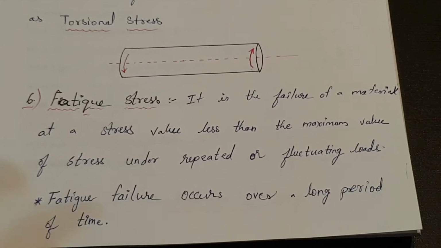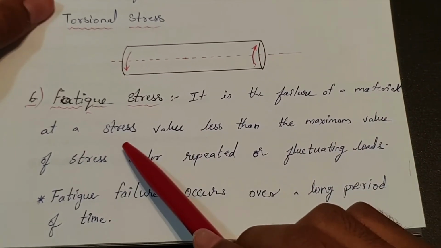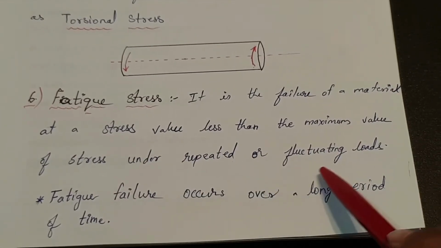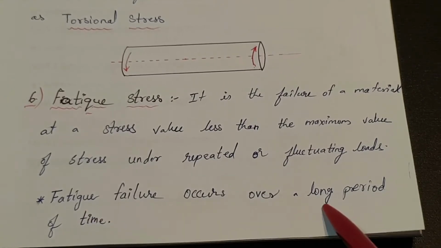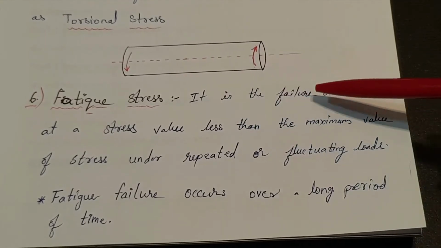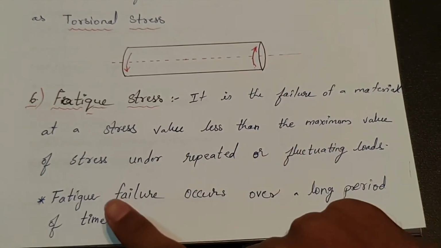The last stress is fatigue stress. It is the failure of a material at a stress value less than the maximum value of stress under repeated or fluctuating loads. Fatigue failure occurs over a long period of time. It is the failure of a material at a stress value less than the maximum stress value.